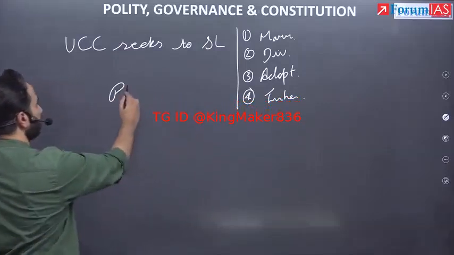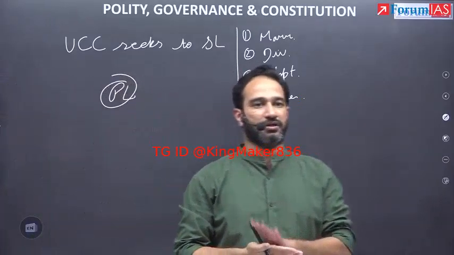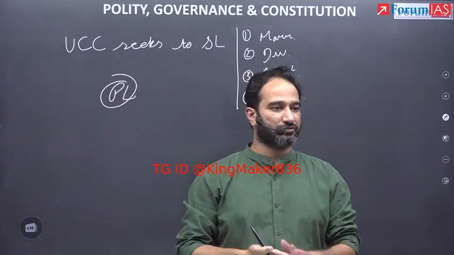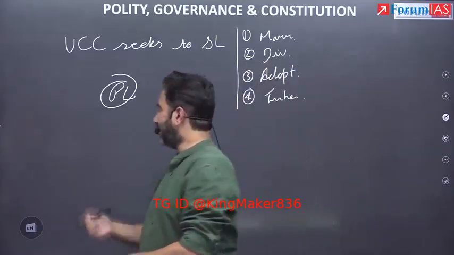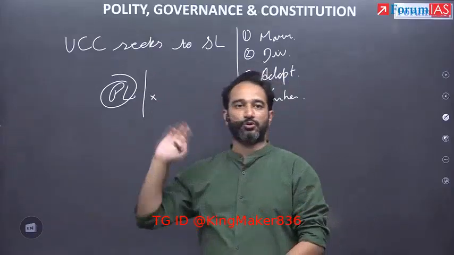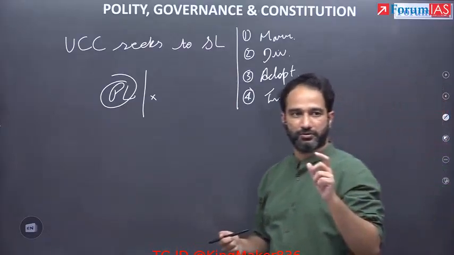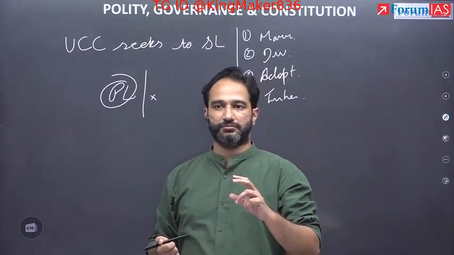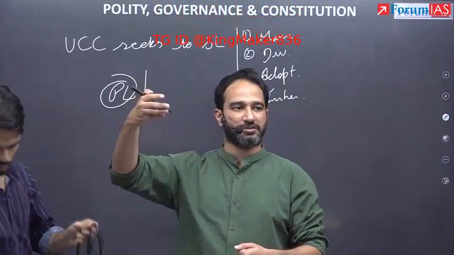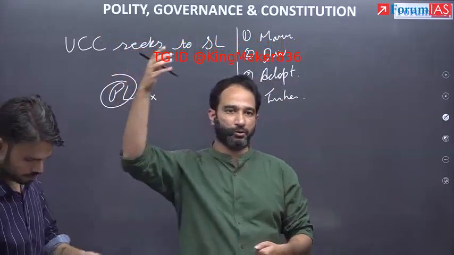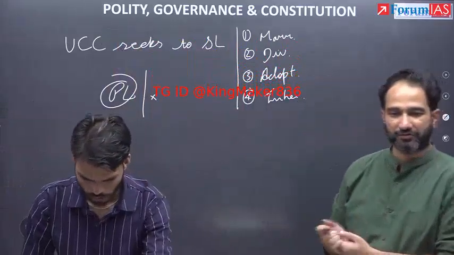What happens today is that you have personal laws. So Hindus have their own personal laws, Muslims have their own personal laws. You have the Anand Marriage Act for the Sikhs, and similarly for the tribals also, and for the Christians also. The idea is you're going to remove all of this and you're going to have a common uniform civil code. This is something we've talked about when we did secularism also, that in India you have personal laws in the form of minority rights, and we have a principled distance model, and they have a uniform civil code model. If you remember for secularism when we did the comparison.